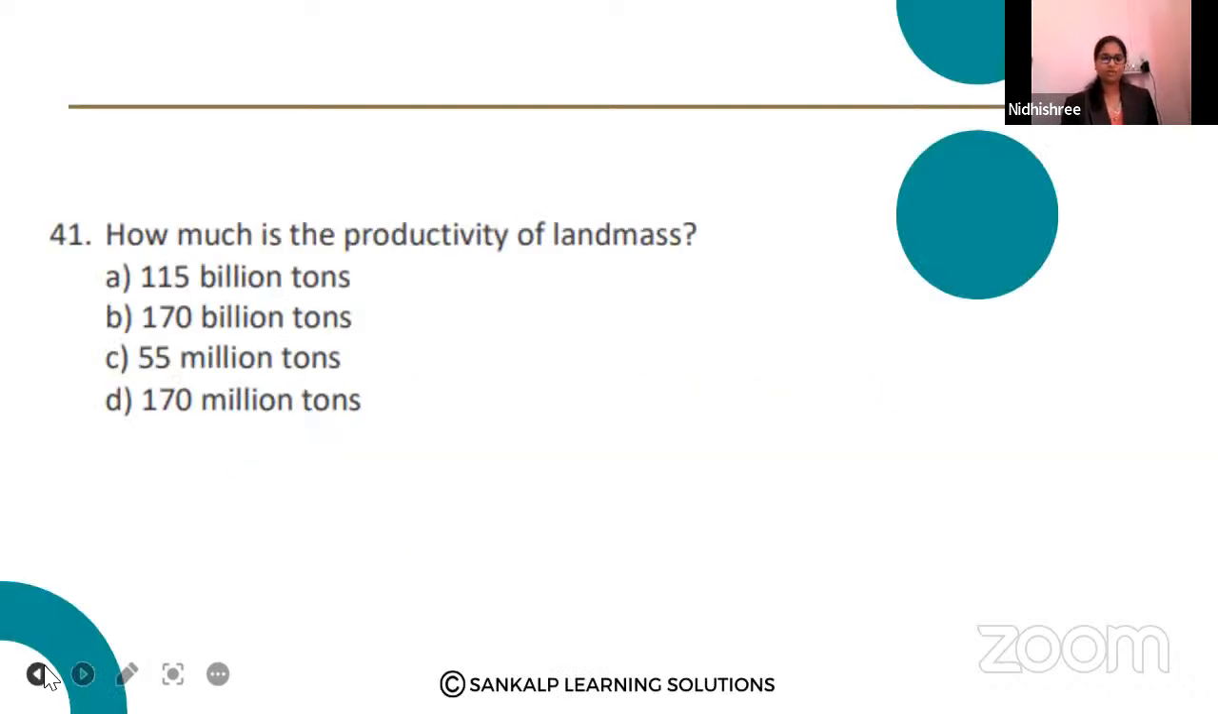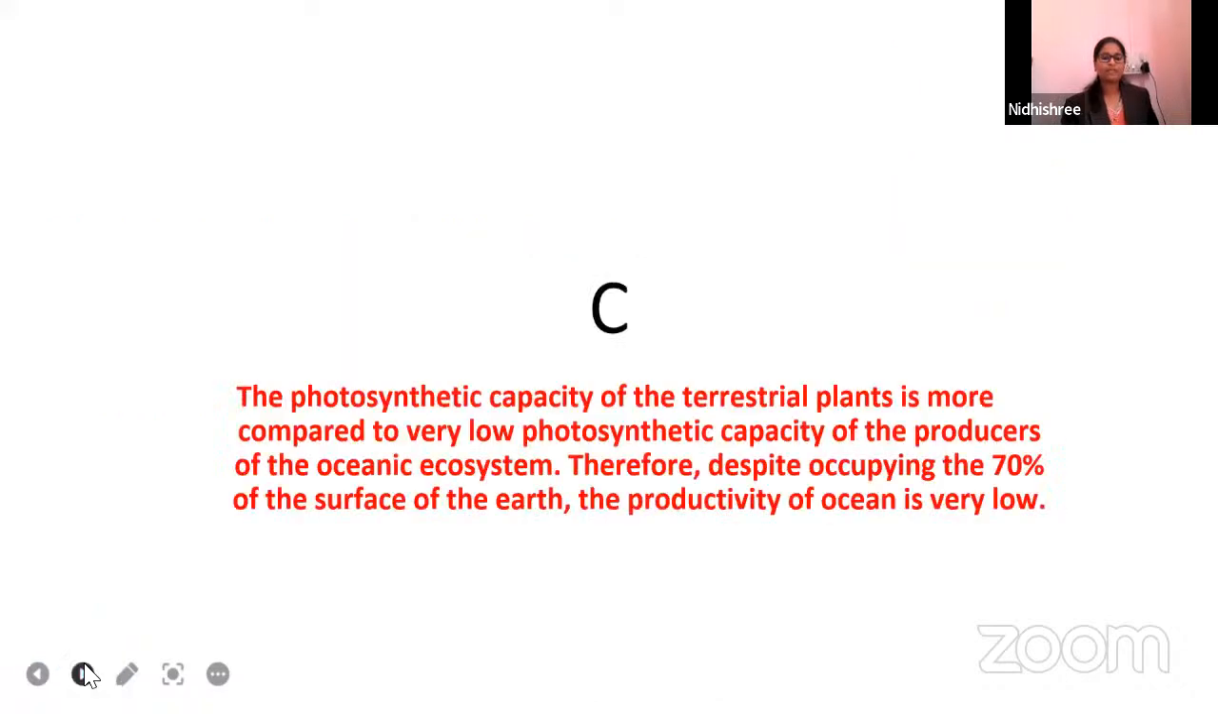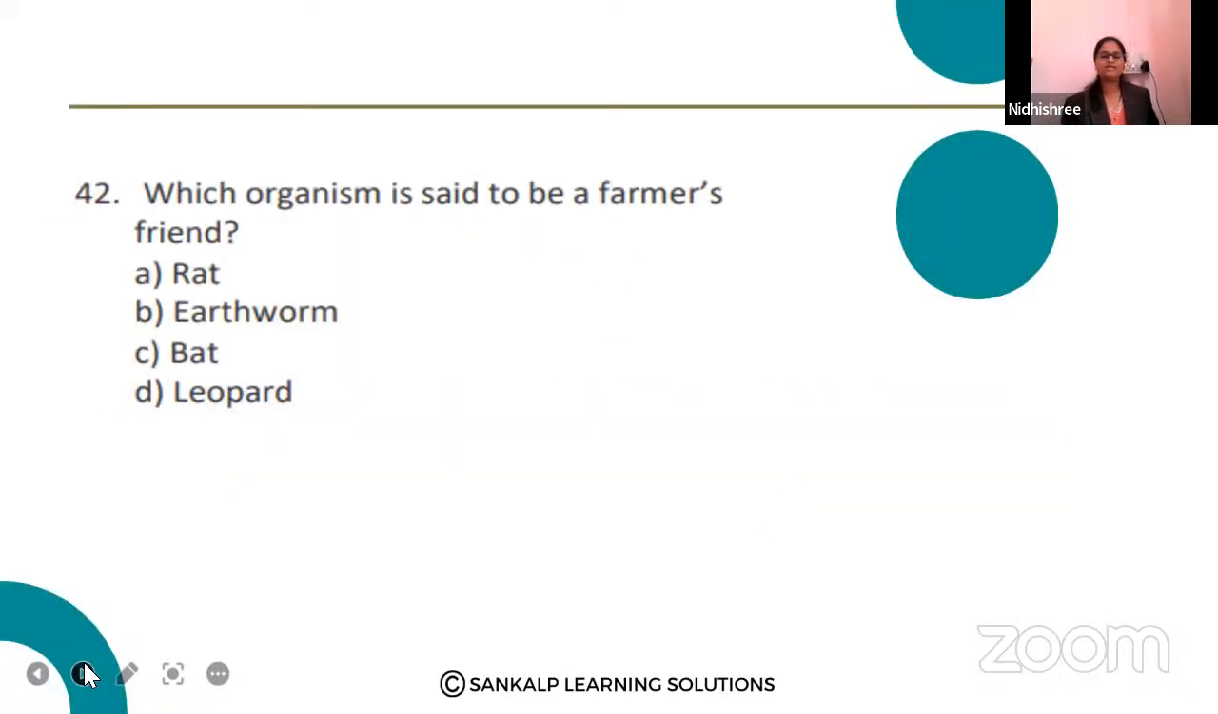One minute, that is not related to this. This slide is related to the 40th question. So here the correct answer for land mass is 115 billion tons. 42nd question, which organism is said to be a farmer's friend? Rat, earthworm, bat, leopard. Very easy question. Option B, earthworm is the right answer.